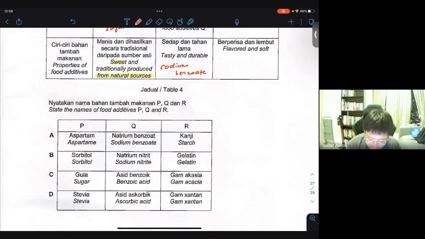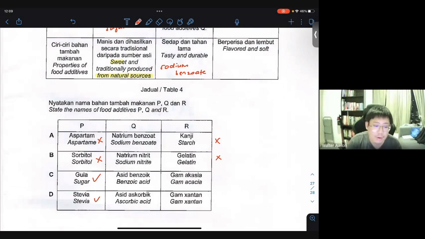So state the names of the food additives of P, Q, and R. Sugar, like I said, is not activated sugar. Aspartame cannot be, sorbitol cannot be. These two are technically artificial synthetic sources of sweetening agent. So therefore A and B are out. Now it's left with sugar. Both sugar and stevia are natural sources. Stevia comes from the stevia plant, which is a type of natural sweetener. So it can be sugar, it can also be stevia.